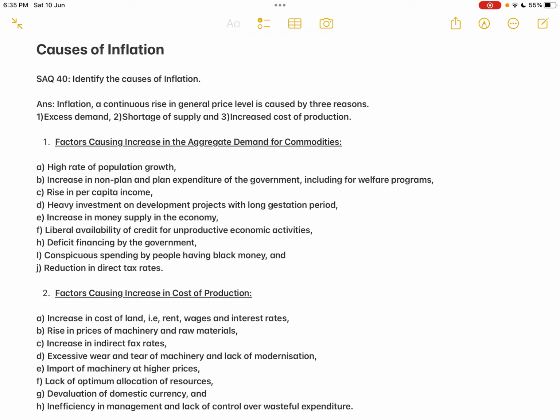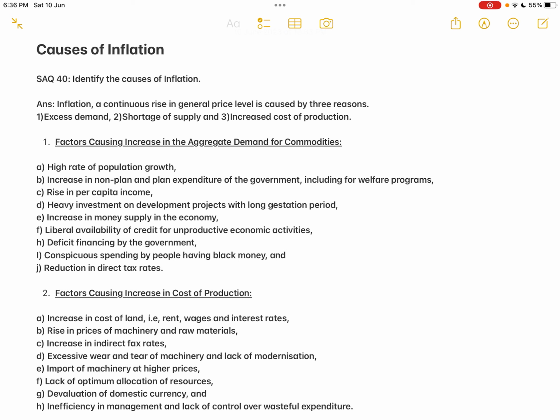Then point D, heavy investment on development projects with long gestation period. So heavy investment, so that economic development in a country can take place. If the government or even the private party for that matter, if they incur huge expenditure on the developmental projects like the irrigation projects, like the power projects, or the major industries, the nature of all these investment projects is that one, the investment is very huge, and these are all the projects which are having a long gestation period.